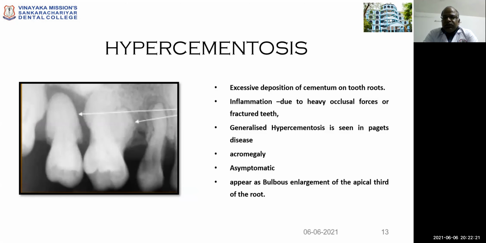Hypercementosis refers to excessive deposition of cementum on the root surface. It is mainly caused by inflammation due to heavy occlusal forces or fractured teeth. Generalized hypercementosis is seen in Paget's disease. Hypercementosis is also noticed in patients with acromegaly. Patients with hypercementosis are usually asymptomatic, and it incidentally appears as bulbous enlargement of the apical third of the root, such as in the picture.